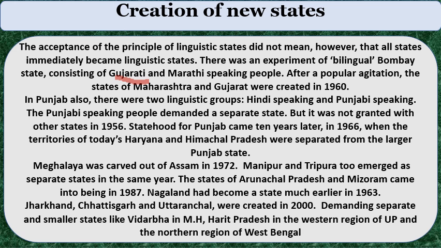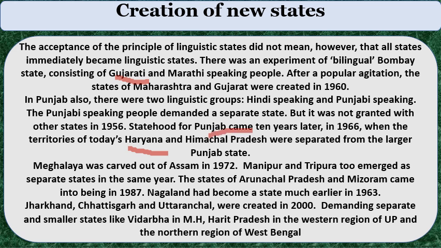Next one is Punjab. The then Punjab included present Punjab, Haryana and Himachal Pradesh. Punjab Presidency or Punjab Province included present Haryana, Himachal Pradesh and present Punjab state. In 1966, Punjab was reorganized and new states were formed: Haryana, Himachal Pradesh and Punjab.